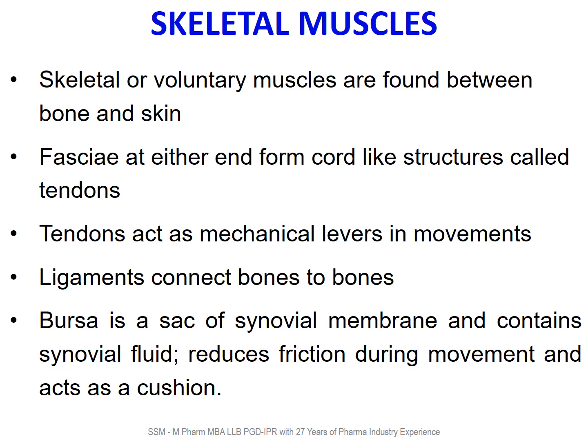The fascia at either end forms a cord-like structure called tendon, and tendon acts as a mechanical lever in movement. Tendon connects muscle to the bone, and ligament connects bone to bone. Bursa is a sac of synovial membrane and contains synovial fluid, which reduces the friction during movement, and it acts as a cushion.